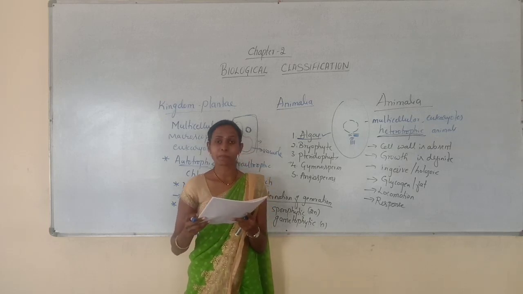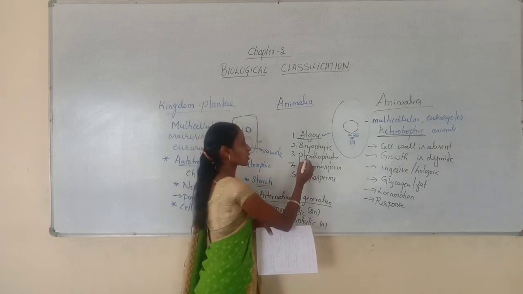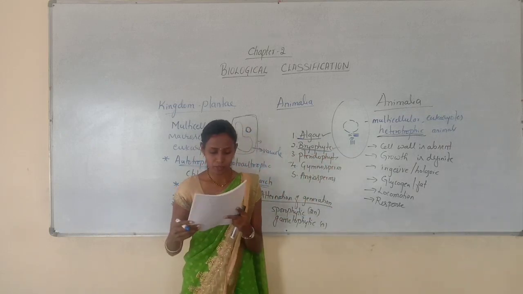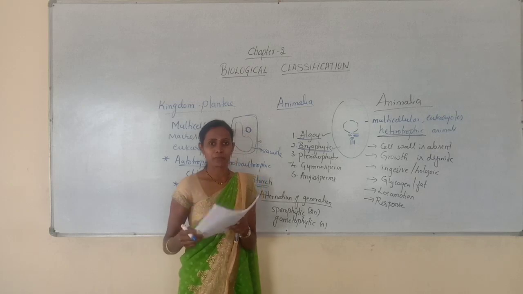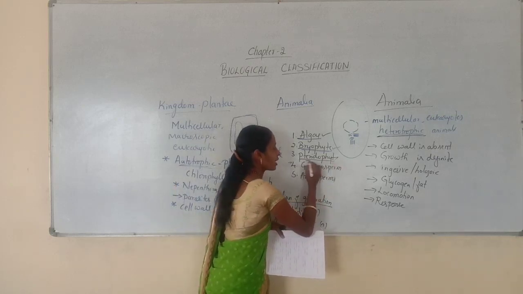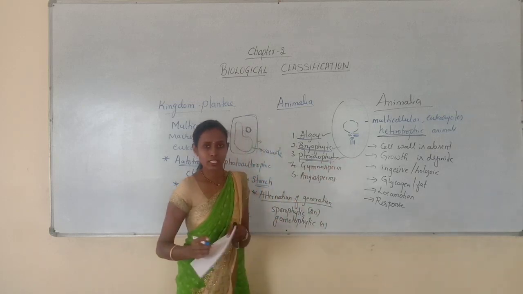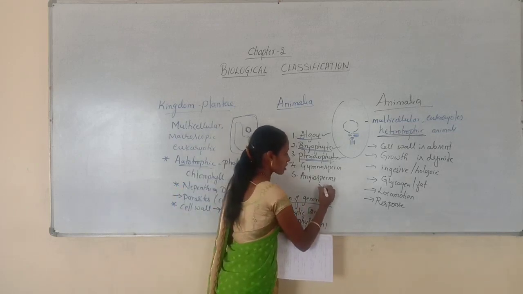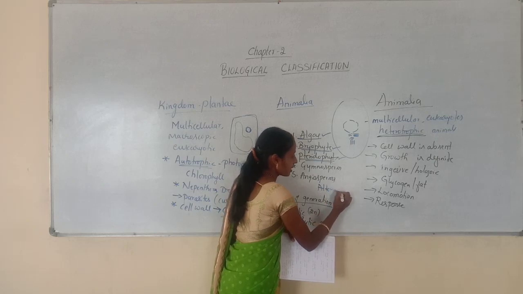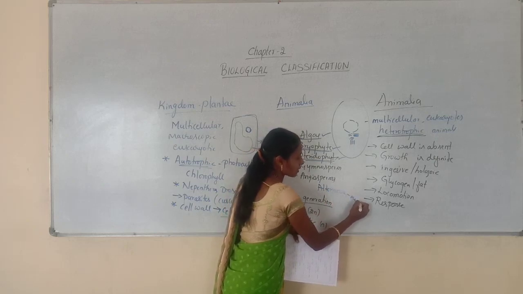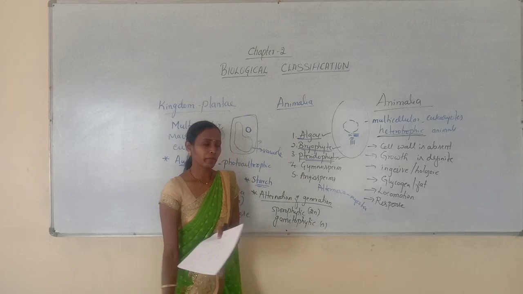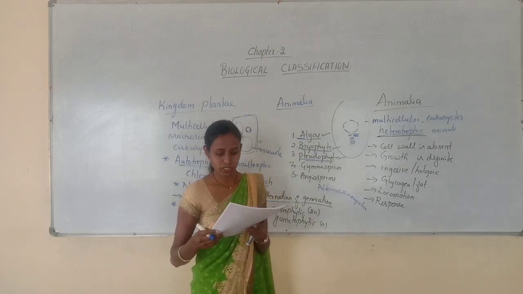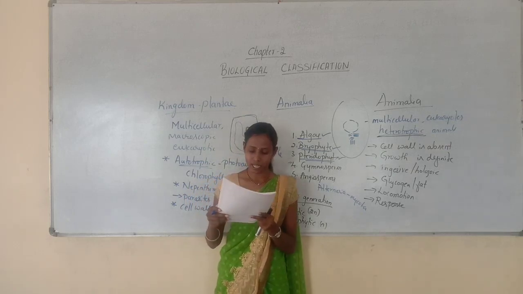Sphagnum belongs to bryophyta, so bryophytes also exhibit alternation of generation. Equisetum belongs to pteridophyta, so pteridophytes also exhibit alternation of generation. And option D, Alternaria, belongs to Kingdom Mycota, so there we cannot find alternation of generation. So option D is the correct answer.